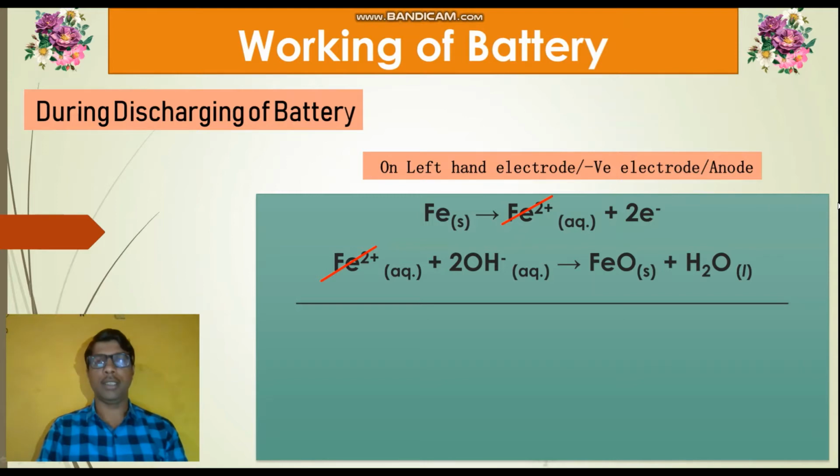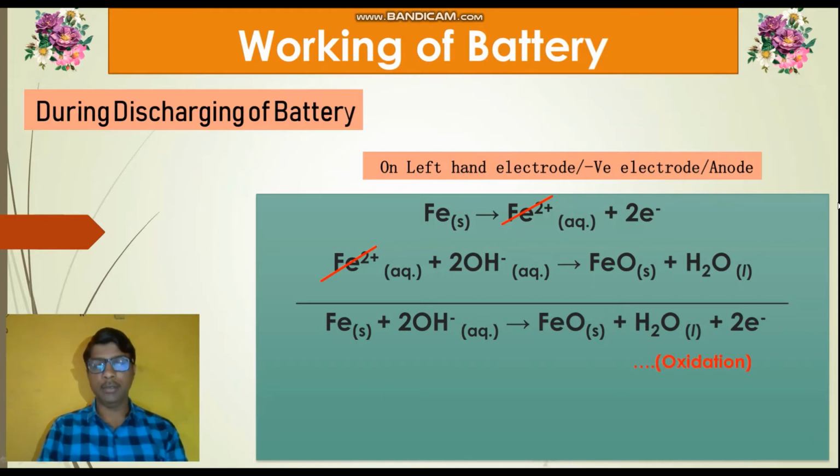Let's see: iron solid plus 2 OH minus aqueous gives iron oxide solid plus water liquid plus 2 electrons. In this reaction, 2 electrons are generated, because of which this reaction is called an oxidation reaction. This is the first reaction. So the first reaction is the oxidation reaction taking place on the anode.